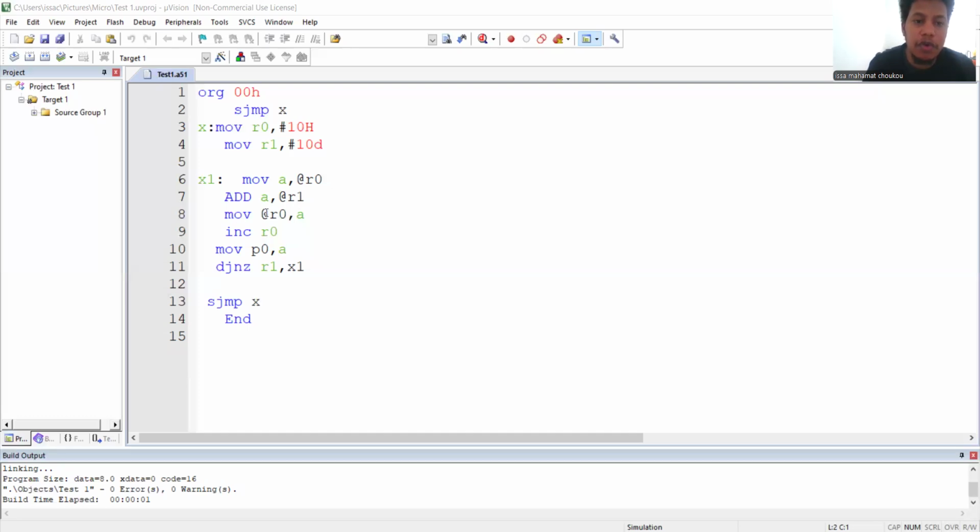Here, move at the rate R0 accumulator A here. Again, I will send accumulator to the R0. I will increase R0 and I will here move port 0 A. Finally, I will send A to port 0. DJNZ R1 X, jump X, and here my code is finished now.